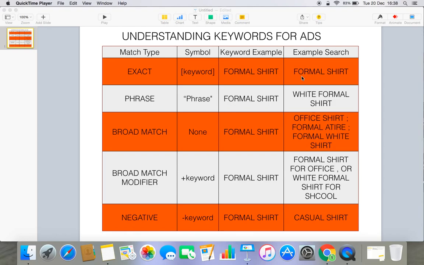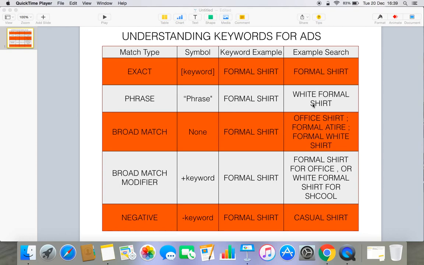Let's move to the other keyword match type, that is phrase match. For phrase match, you can see these two symbols, and between these symbols we use keywords. Let's talk about the same example, formal shirt. The phrase is basically the sequence of the particular keyword, and the sequence should not be disturbed.